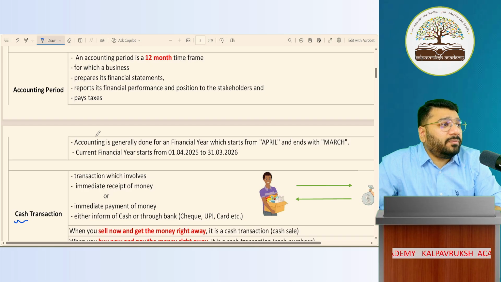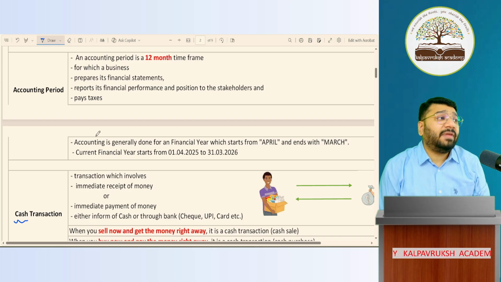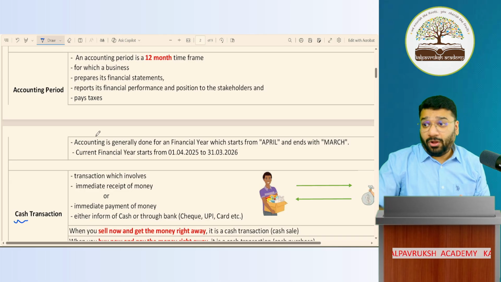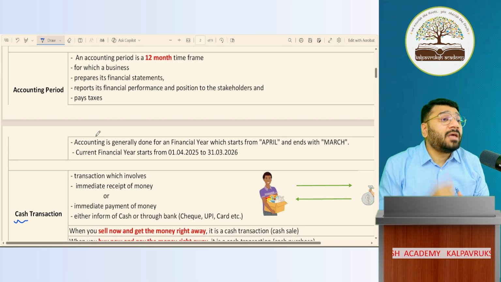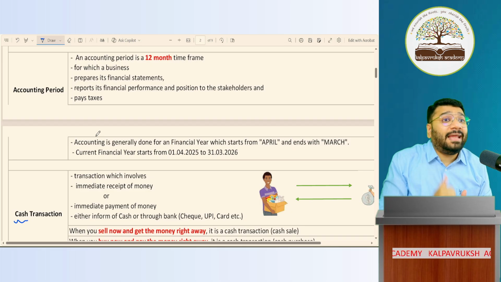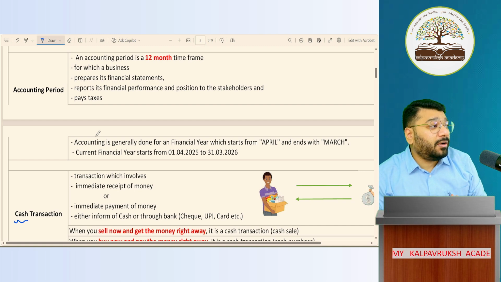Trading and profit and loss account is prepared to evaluate the financial position, true or false? False. Then what is it for? To evaluate financial performance. To know the financial position, what document do I need? Balance sheet. Got it, not got it? Okay.